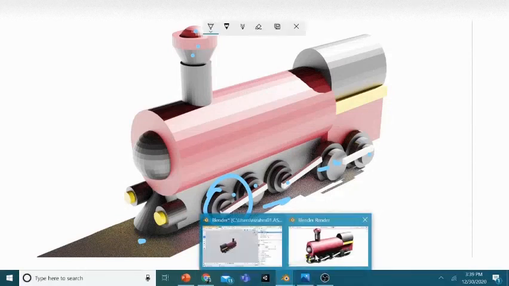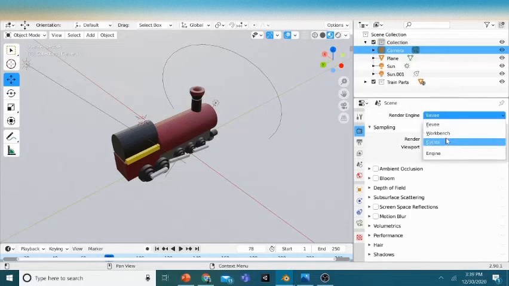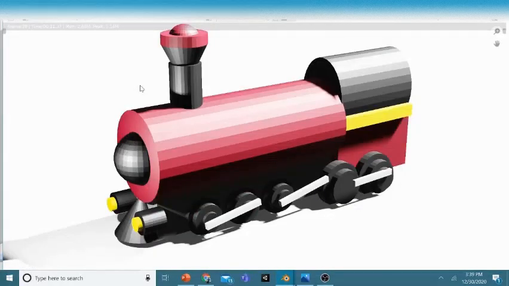But if you want that, you need to change the render engine to Cycles. Now you might hear your computer's fans going very fast, because the computer is trying to calculate all the lights. Okay, now we're gonna try that. F12, and then I'll just remove this one.